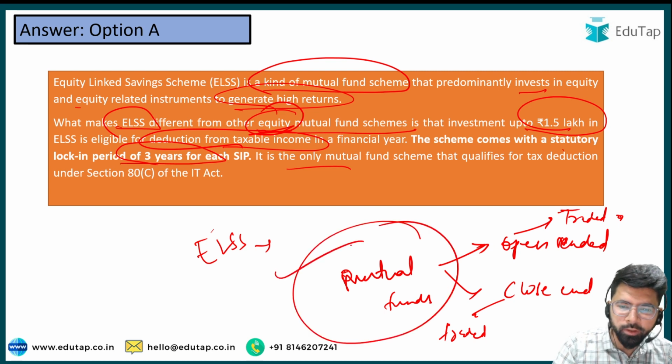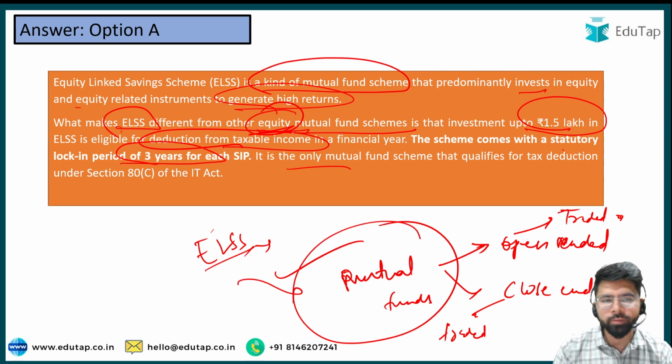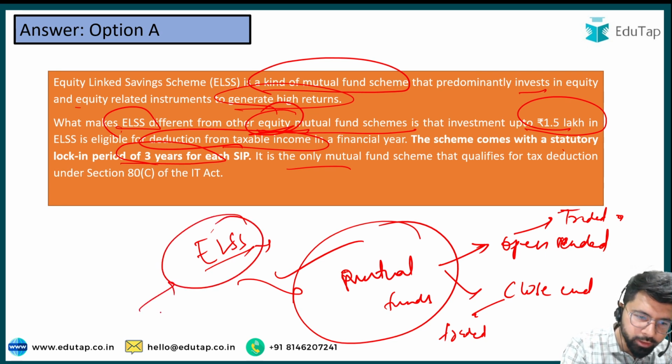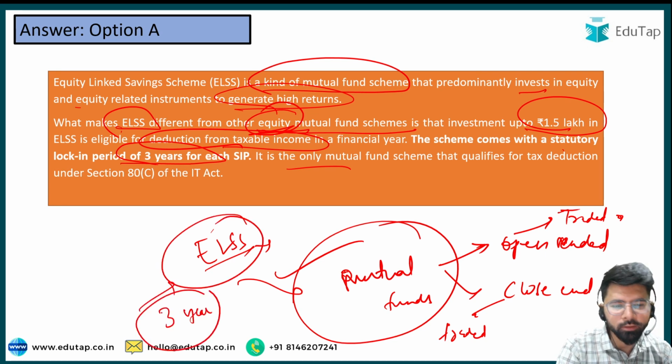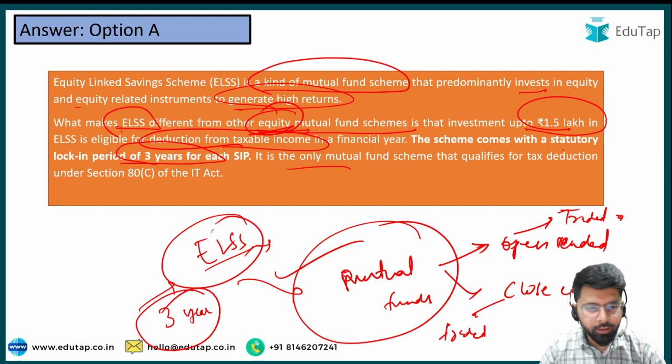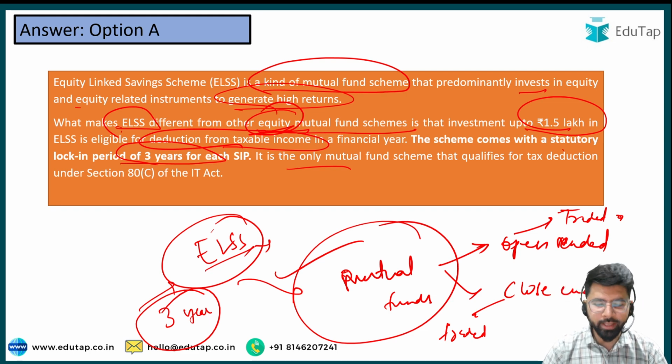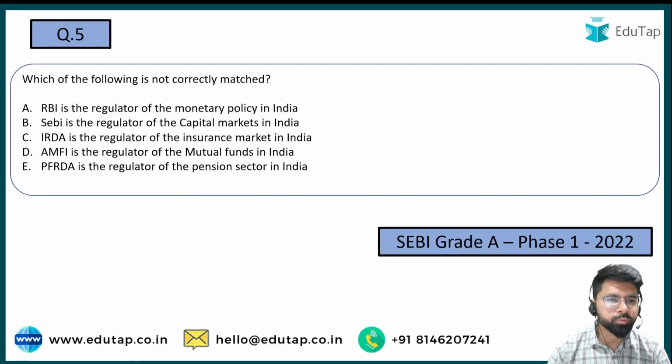You just need to be aware that these are the various types of mutual fund, and ELSS is also a type of mutual fund which is under equity mutual fund. And what is so special about ELSS is that there is a lock-in period of 3 years, and apart from that, the investments made under the ELSS are eligible for tax deduction. Now let us move ahead with the next question.